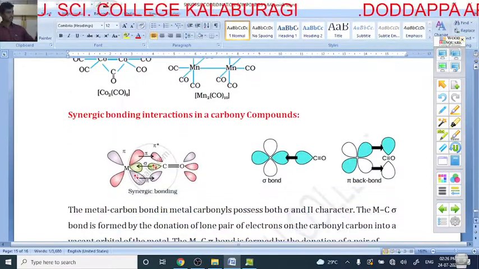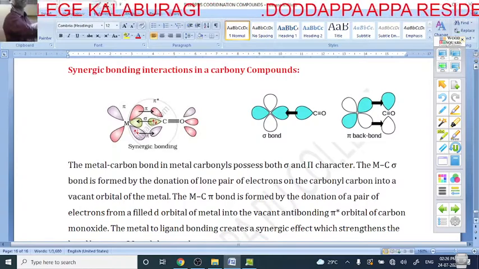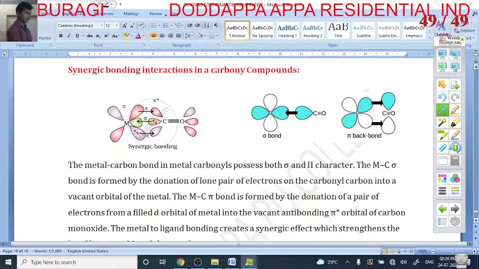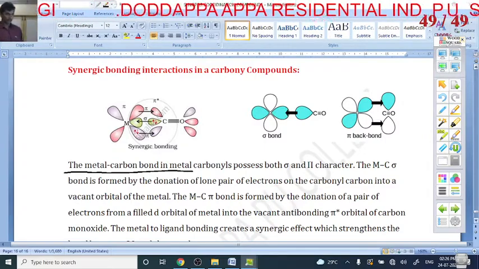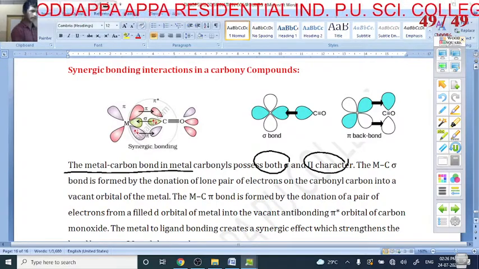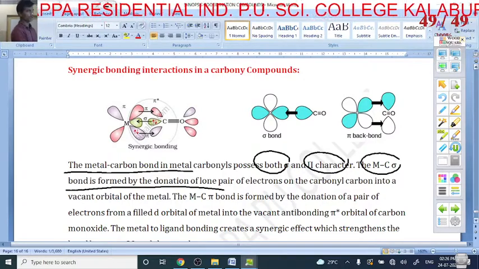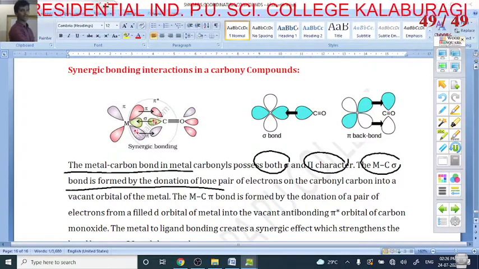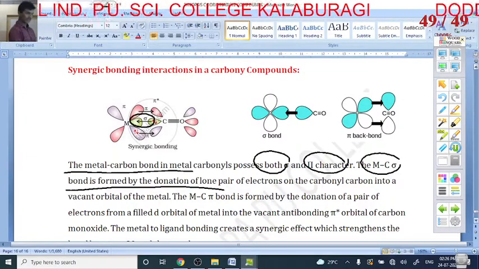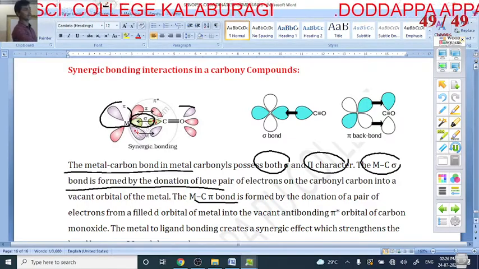The next is synergic bonding interaction in carbonyl compounds. What is the synergic bonding in this compound? The metal-carbon bond in metal carbonyls has both a sigma bond and a pi bond. The metal-carbon sigma bond is formed by the donation of a lone pair. And next is the metal-carbon pi bond.